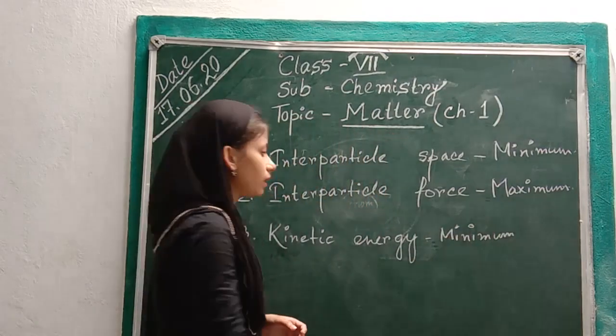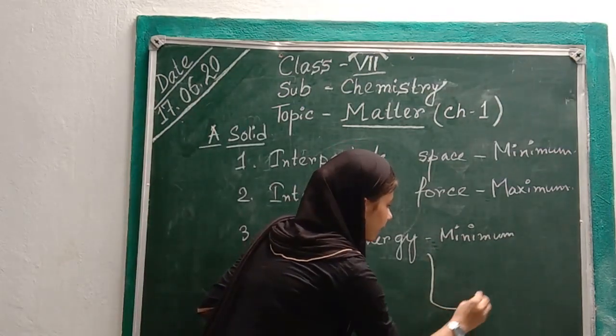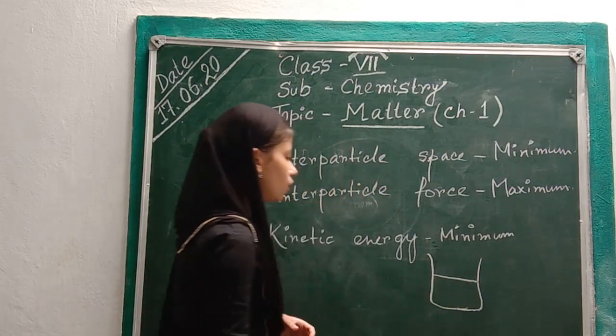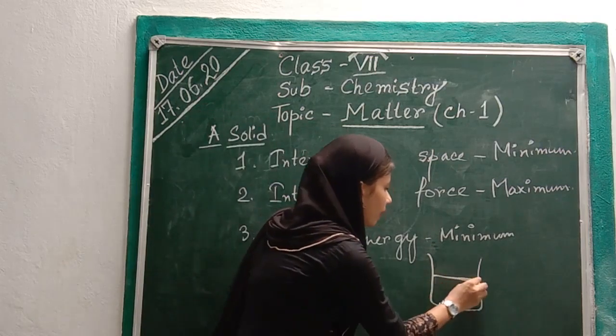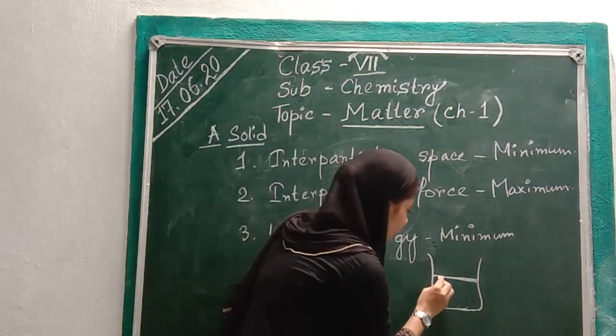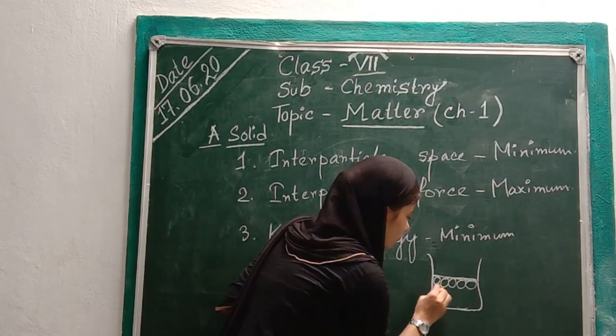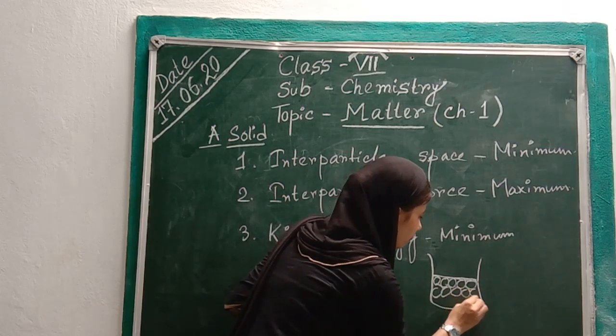For an example, we can say that this is a beaker and some ice is there. So how would the particles look? These are the molecules or particles.